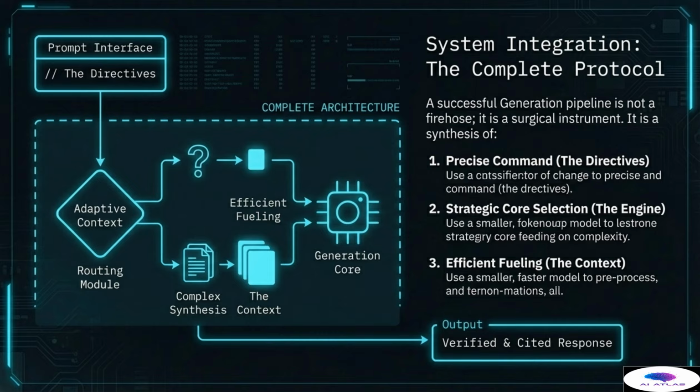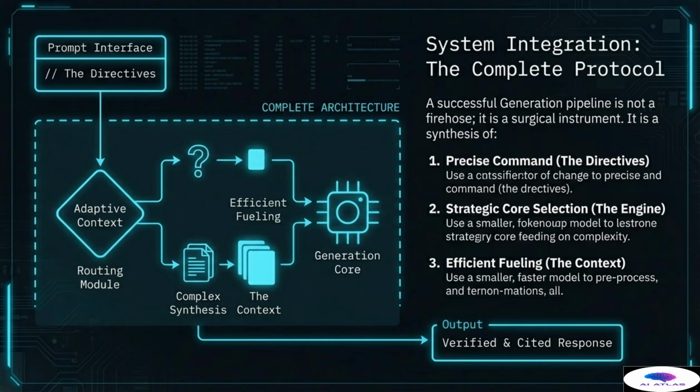Second, there is strategic core selection, the engine itself. Based on our selection matrix analysis, we ensure that the generation core is the optimal size and residency for the mission's complexity and data sensitivity, leveraging either a sovereign or proprietary model. Third, and critically, is efficient fueling. The routing module activates the adaptive context protocols, applying strategies like distillation and dynamic windowing to provide the minimum viable context required. This minimizes cost and latency while maximizing accuracy.